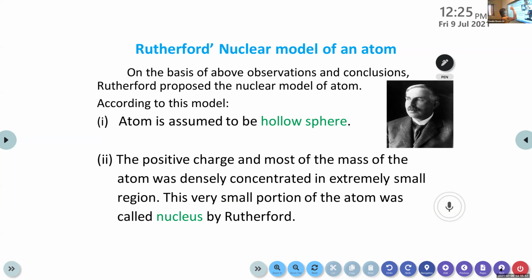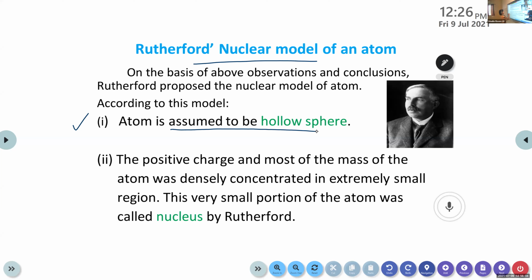So the Rutherford's nuclear model of an atom. On the basis of the above observations and conclusions, Rutherford proposed the nuclear model of an atom. So you have to only write the postulates. Atom is assumed to be a hollow sphere, because most of the space in an atom is empty, right? That's why atom is assumed to be a hollow sphere. There is no mass uniformly distributed everywhere in the atom.